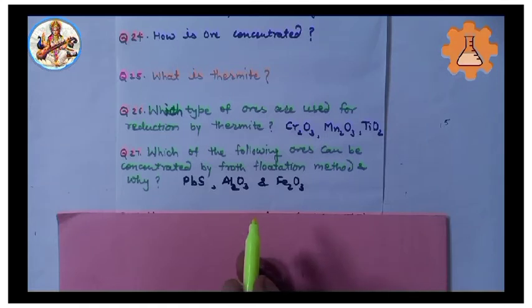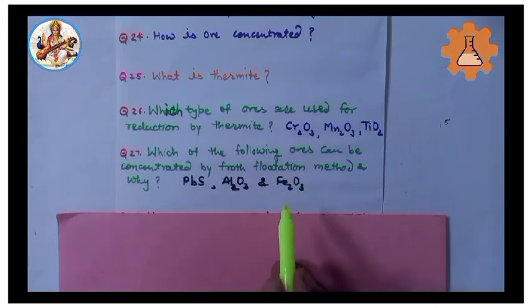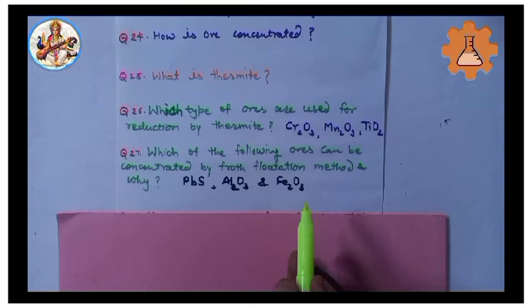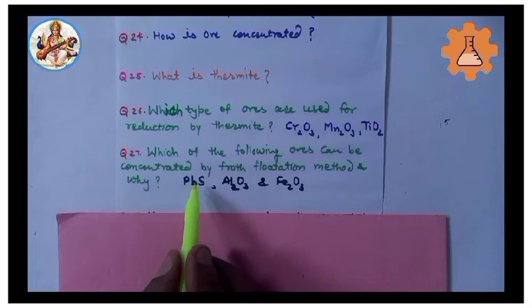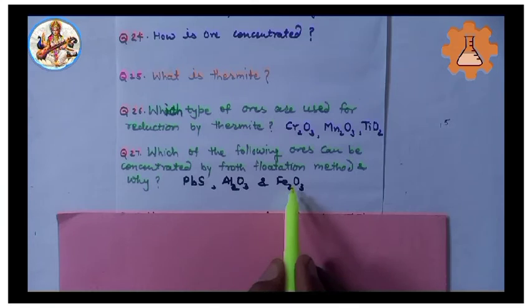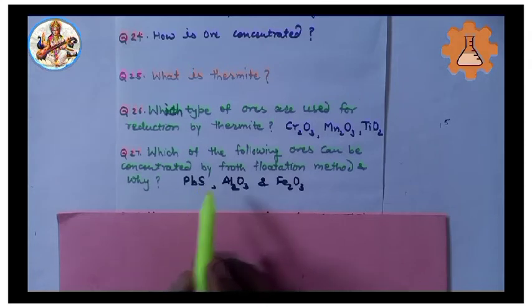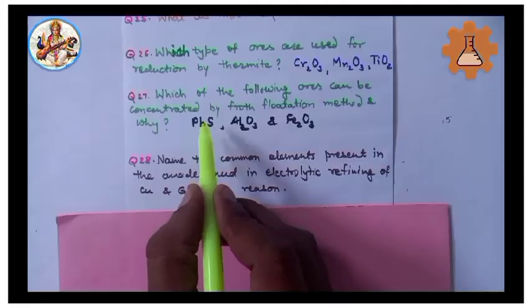Very important. So, among PbS, Al2O3 and Fe2O3, PbS, the sulfide ore galena, will be concentrated by froth flotation method. Very important because it is a sulfide ore.